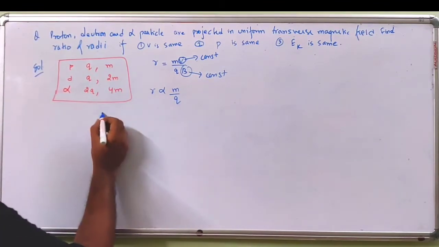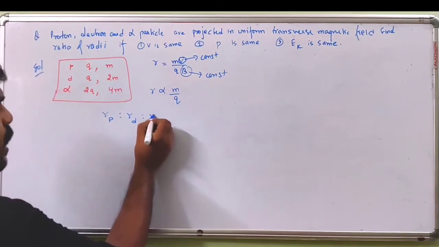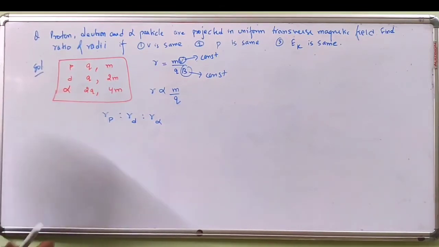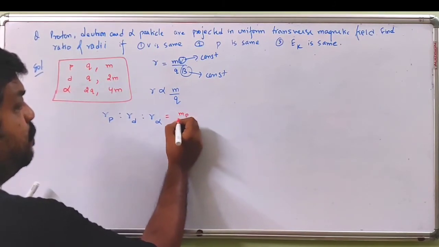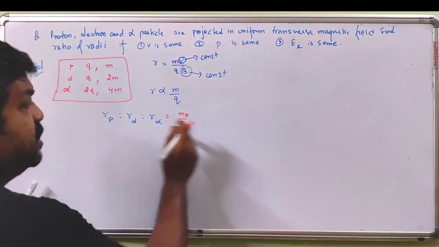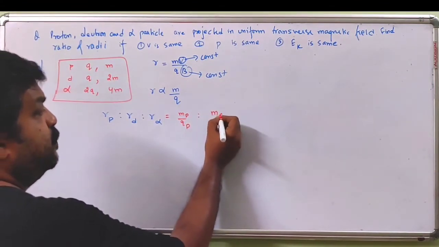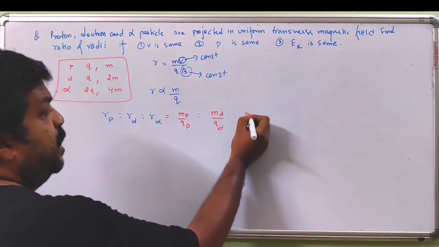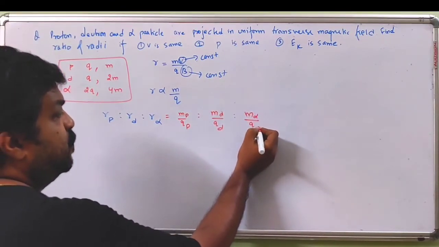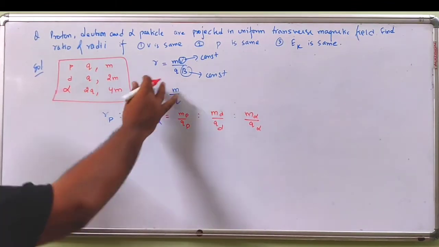Rp is to Rd is to R alpha will be equal to mp by qp, the mass to charge ratio of the proton, is to mass of deuteron by charge of deuteron, is to mass of alpha particle by charge of alpha particle. This is from the given information.